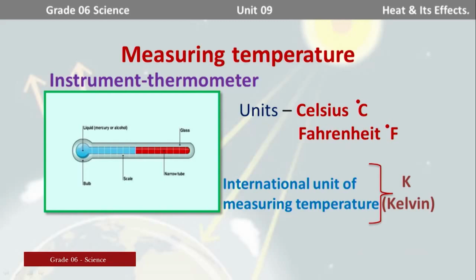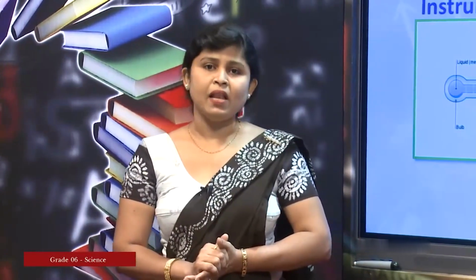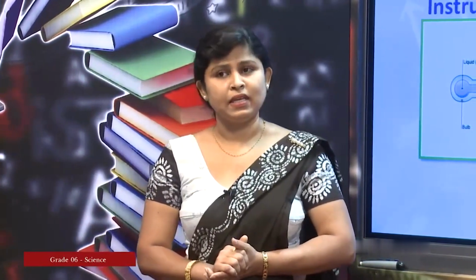So, the thermometers which contain mercury are called mercury thermometers and the thermometers which contain alcohol are called alcohol thermometers. Okay children, now I have got two types of thermometers to show you, right. You may have seen these thermometers in the lab and you may have used them in the school. They are the mercury thermometer and the alcohol thermometer. The difference between these two thermometers is that the alcohol thermometer contains alcohol and the mercury thermometer contains mercury.